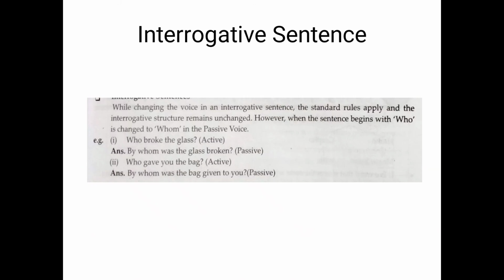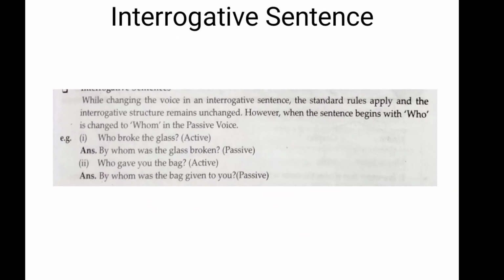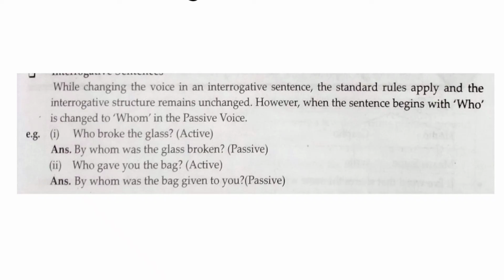Okay. Then the next type is the interrogative sentence. According to the interrogative sentence, what changes do we have to make? While changing the voice in an interrogative sentence, the standard rules apply and the interrogative structure remains unchanged. However, when the sentence begins with who, it is changed to whom in the passive voice. For example, who broke the glass? Suppose we ask this question in the active voice, who broke the glass? So, by whom was the glass broken? By whom was the glass broken? It will be in the passive voice.